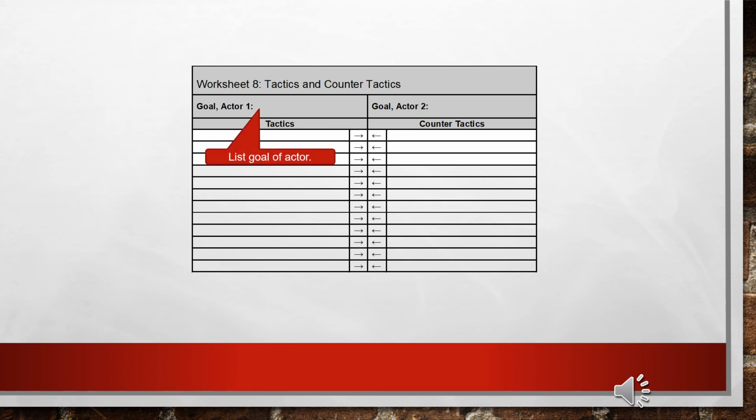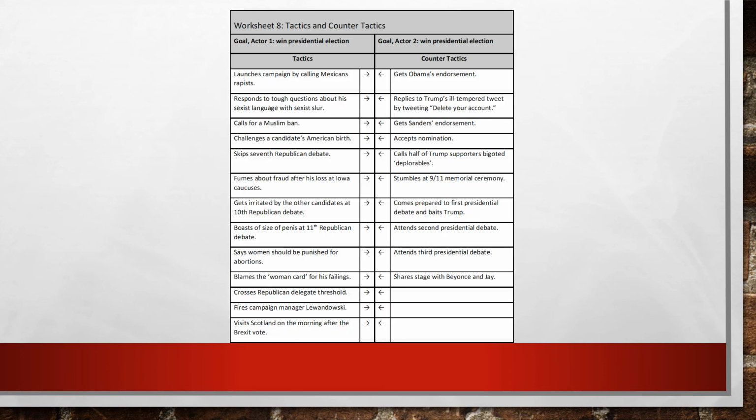First, list the goal of the actor. Second, list 1 tactic per box. And third, repeat these instructions for the other actor. This is what Worksheet 8 looks like with a partial analysis of Donald Trump's campaign.